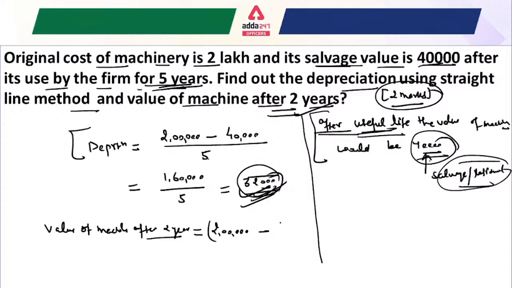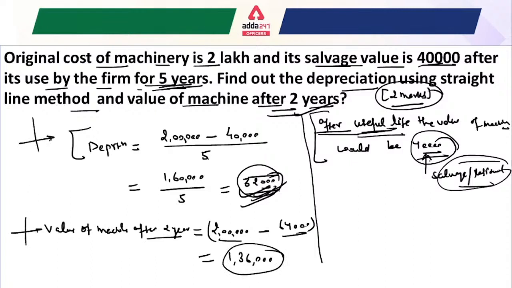That means it becomes 64,000. Just calculate and tell me the answer. That would be 1,36,000, the value of the machine.